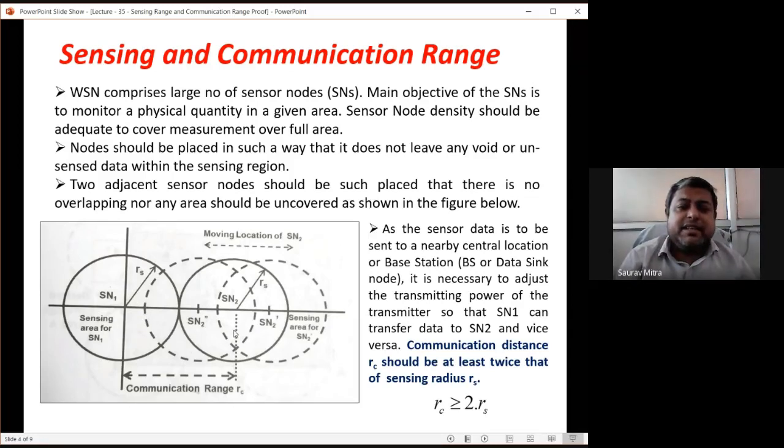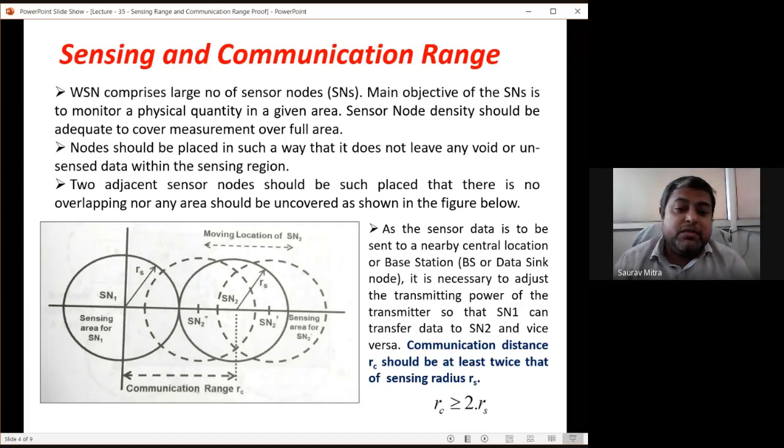Okay, so these are the two dark circles. Now if the dark circle is shifted right, the base, meaning the center of SN2, is shifted here. In that case you find there is an area between this dark circle and this dashed circle. So there is an area between SN1 and SN2 which is not sensed by any of the sensor nodes, neither SN2 nor SN1. This kind of thing should not happen in any wireless sensor network.